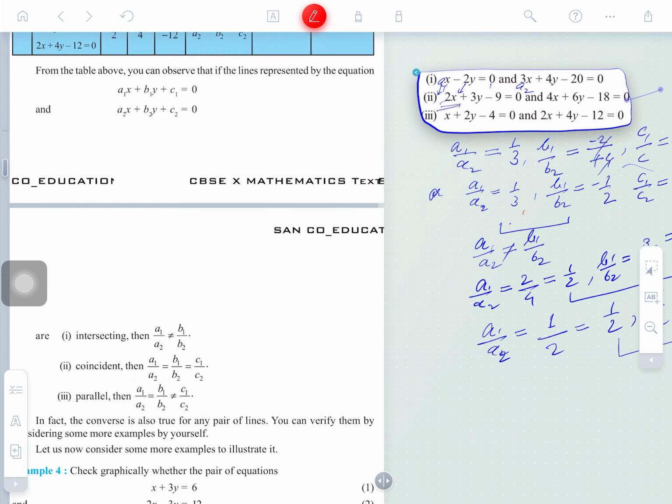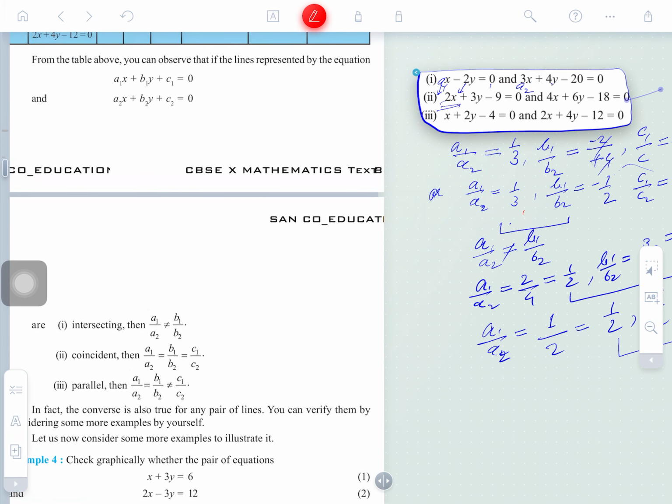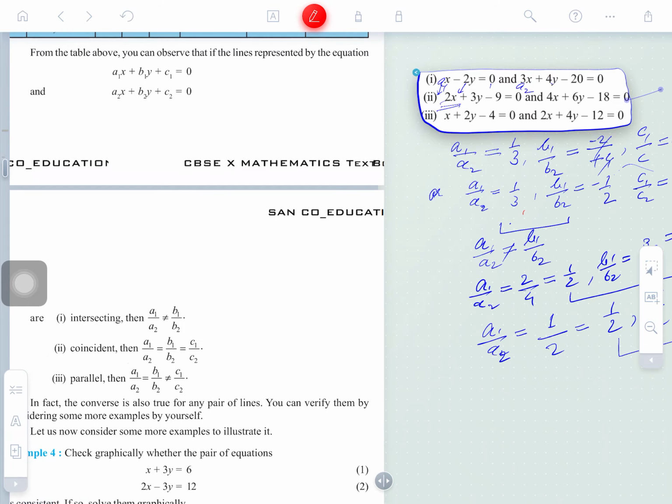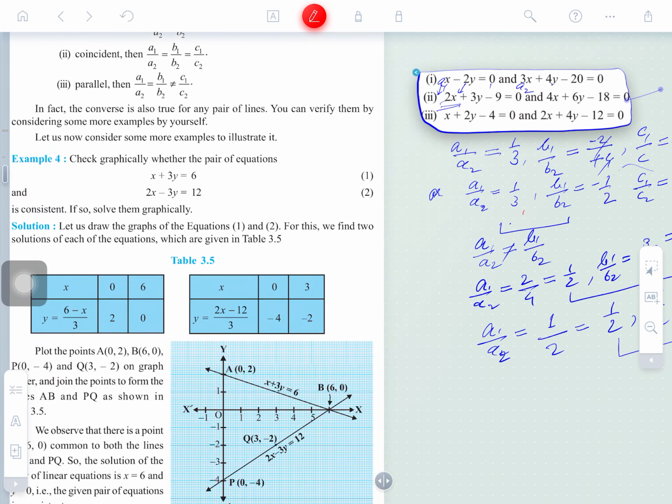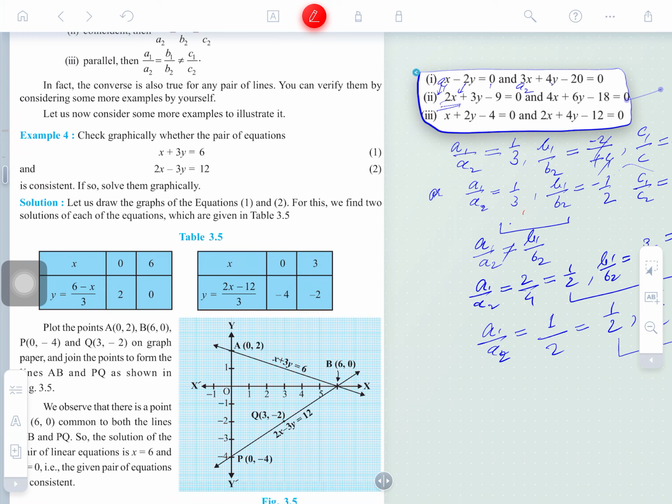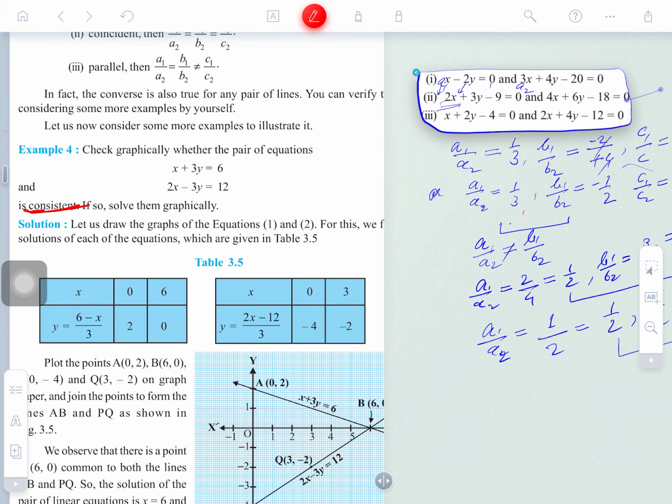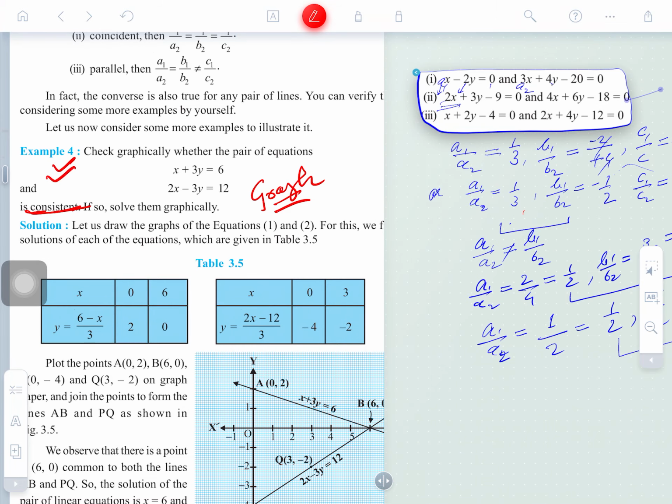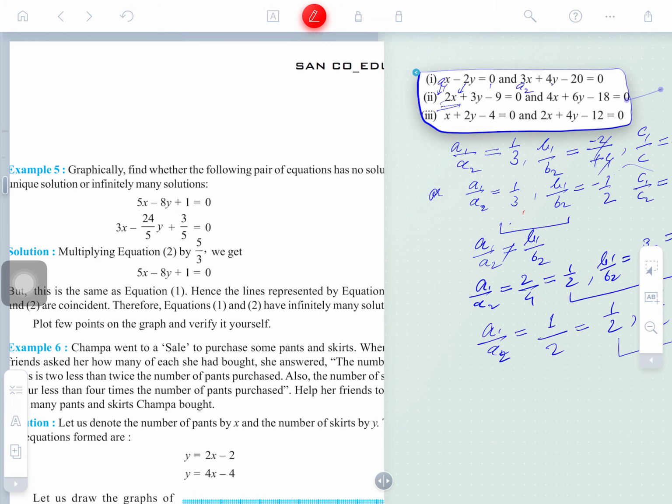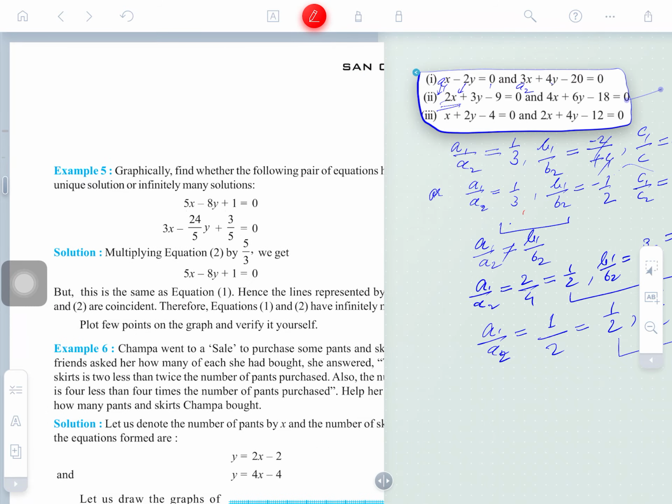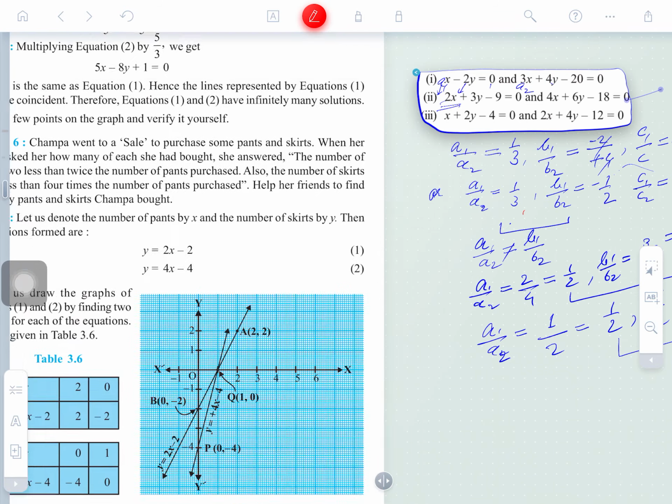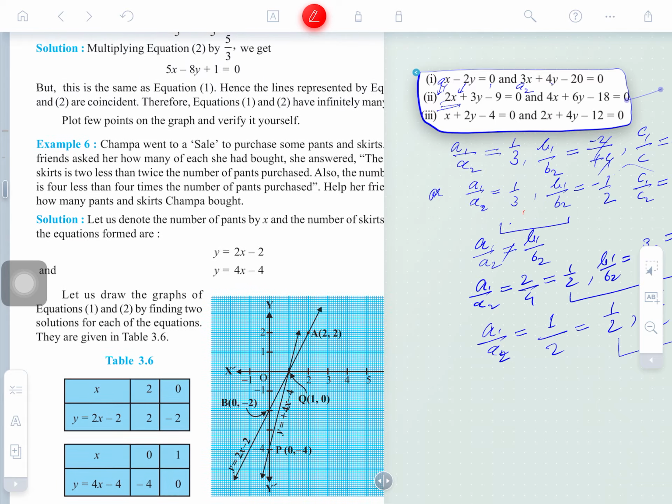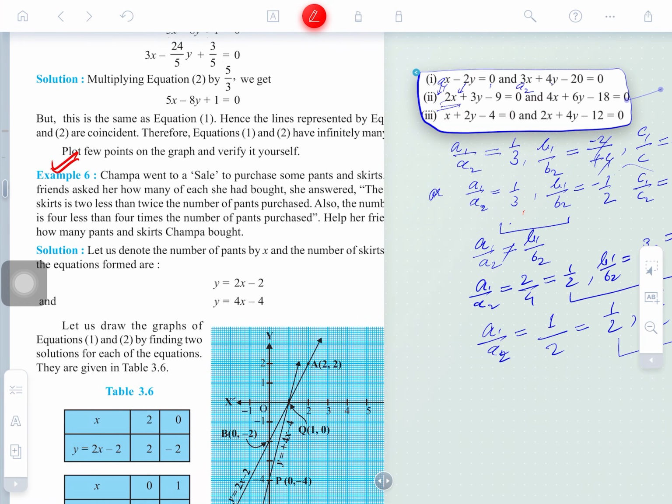From the table above, for a1x plus b1y plus c1 equal to 0, check graphically whether the pair of equations are consistent or not. Graphically means you have to draw the graph for this. So this is your home assignment. Please do this, and later graphically find whether the following pair has no solution. This is also to be done by you right now. The two questions I gave you, you have to do them.